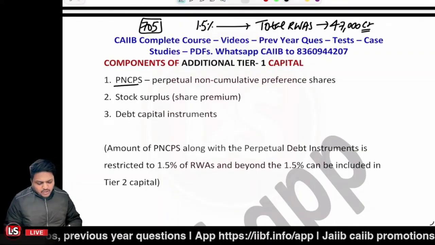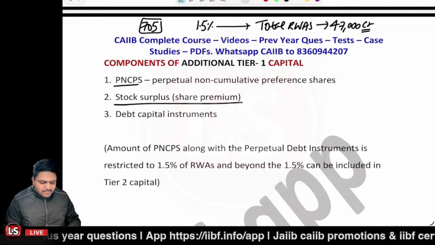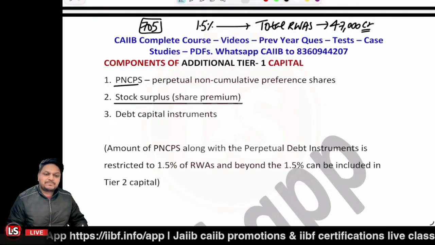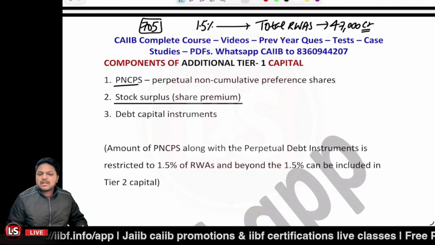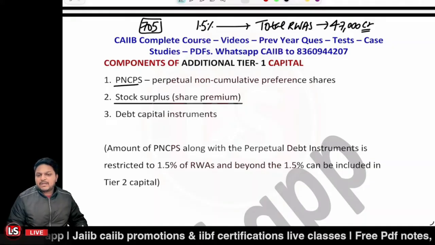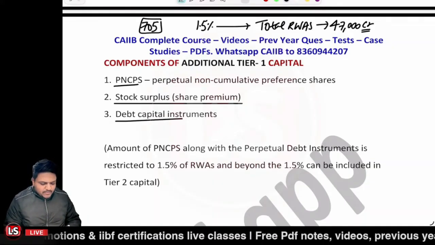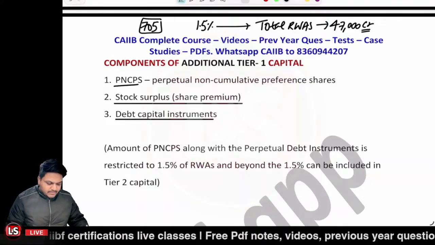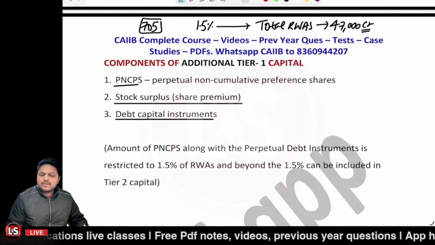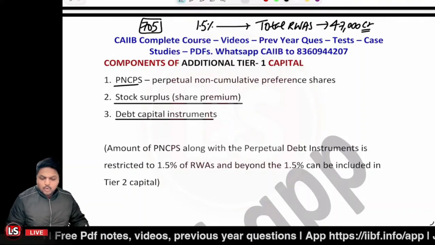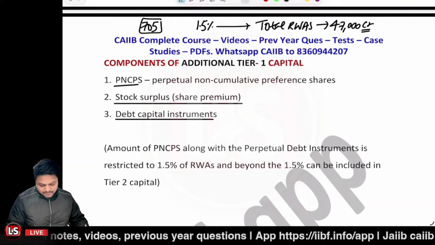And also the stock surplus related to it, that is the share premium related to PNCPS, will be a component of the AT1 capital. And other than that, the debt capital instruments, DCIs or perpetual debt instruments, which belong to the AT1 category. These are the three components.